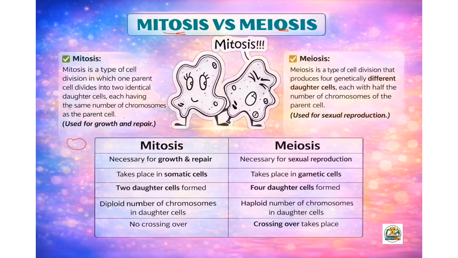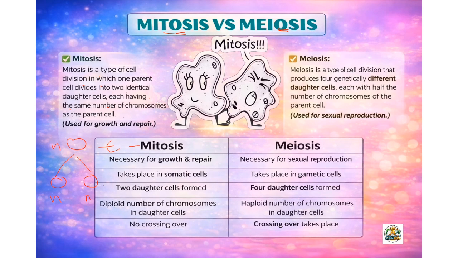If the parental cell has n number of chromosomes, it will undergo division and form two cells with an equal number of chromosomes. These two are identical, and they have the same chromosome number as the parent. So this is called an equational division.